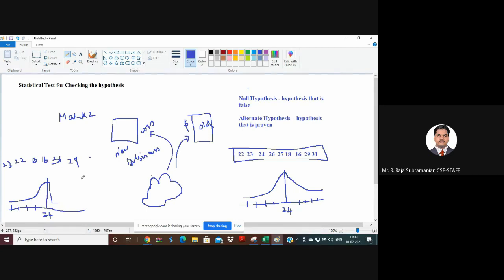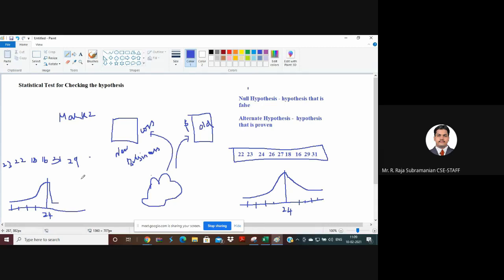That is why we go for a statistical test. If I take a very huge population and assume some hypothesis for that population, it is not that the sample which I take from that population should follow the entire characteristics of the full population. Surely it will not satisfy.